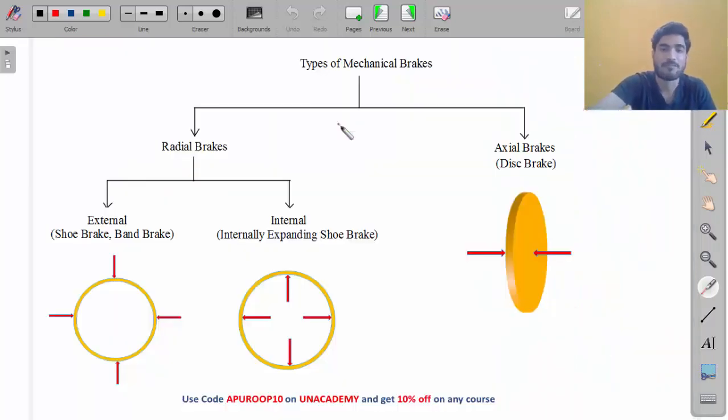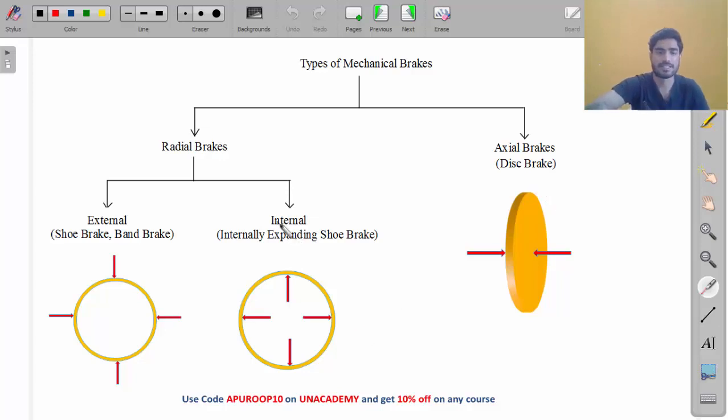Now, my friend, in the last lecture we started design of brakes, right? And I told you that we only have to design mechanical brakes, and we saw that mechanical brakes are of two types: radial brakes and axial brakes, depending upon the direction of force.